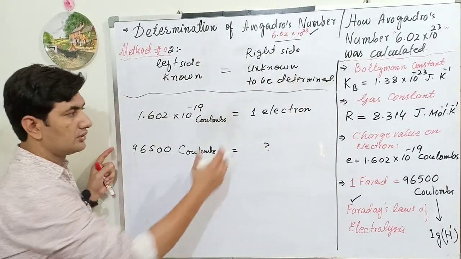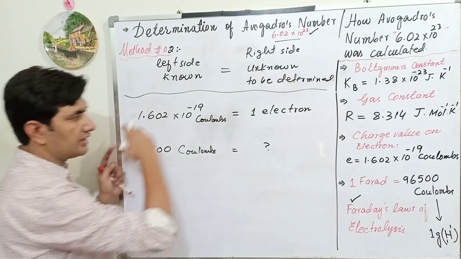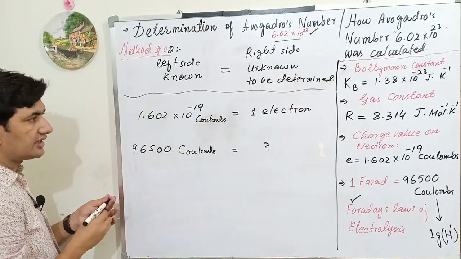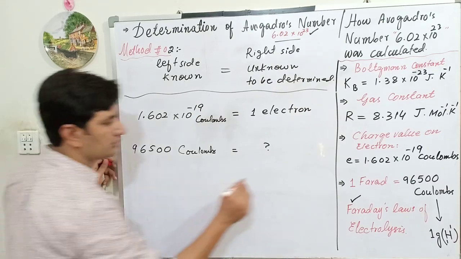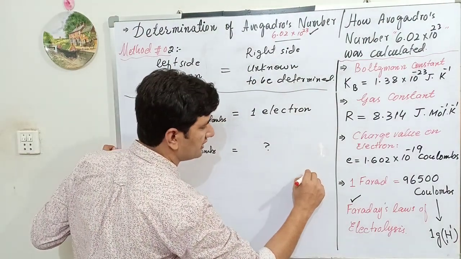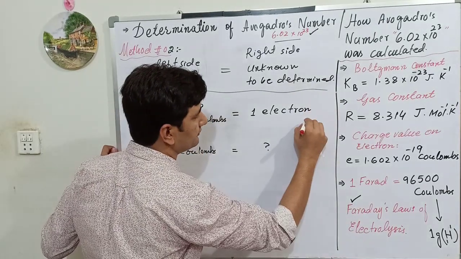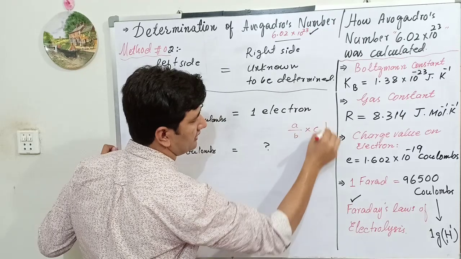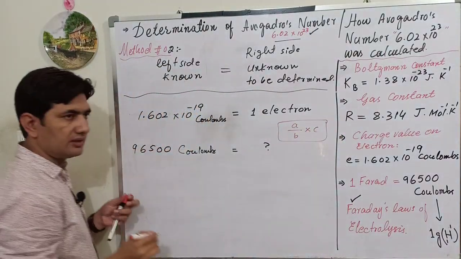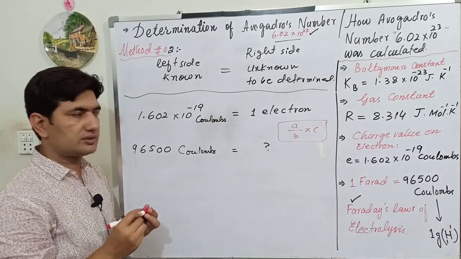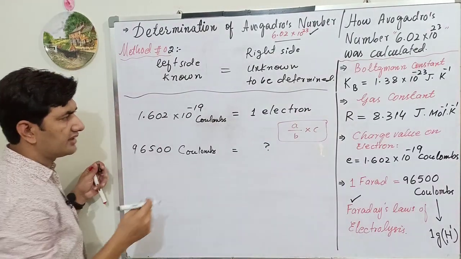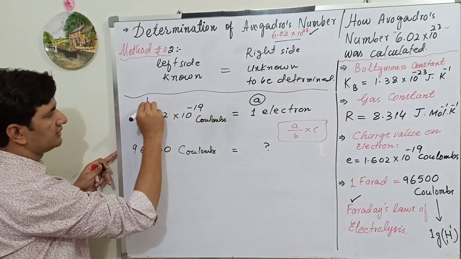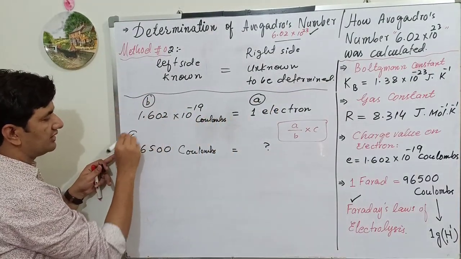This is a relationship. Known should be placed on the left side, and the unknown which can be determined should be placed on the right side. Here is a trick, a technique which I use mostly in my numericals. That trick is A upon B multiplied by C. This is a very simple technique. This technique I also use in stoichiometry numericals. So this term is A, this is B, while this term is C.